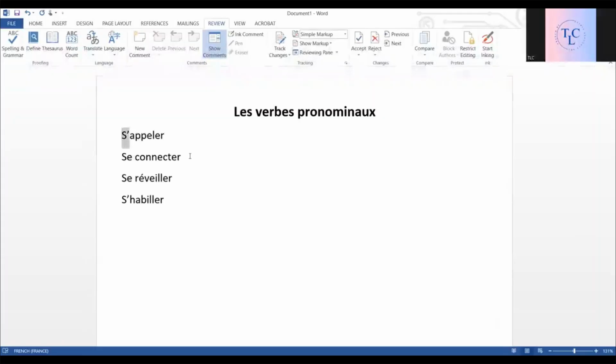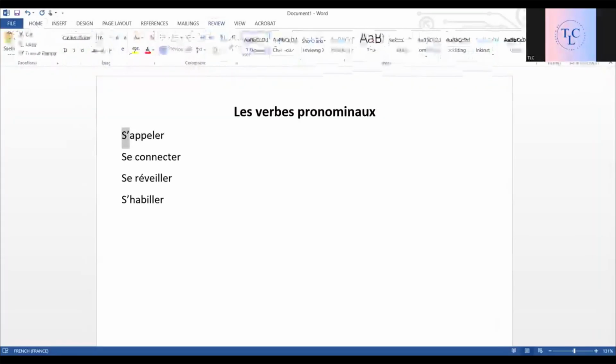It is the se, the presence of the se. Yes, you see everywhere se, s apostrophe or se. That depends on whether we have a verb starting with a vowel or not. But it's the same. So the verbs that have se before them are les verbes pronominaux.